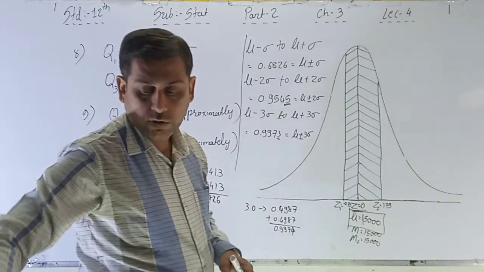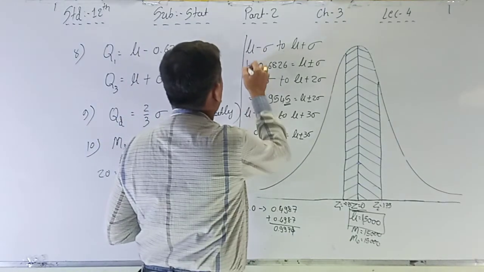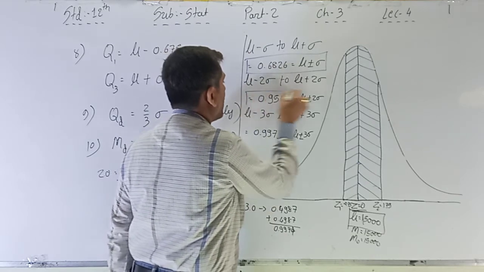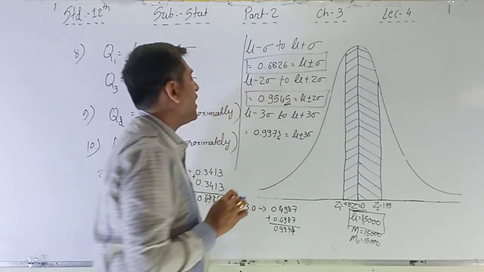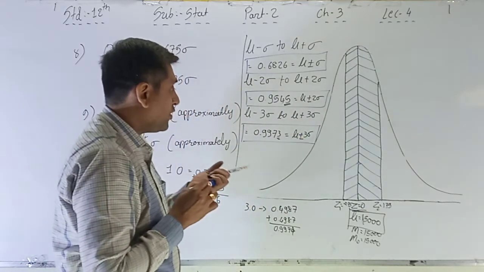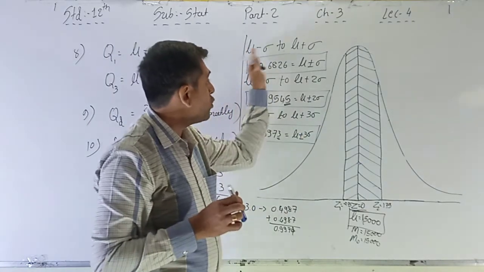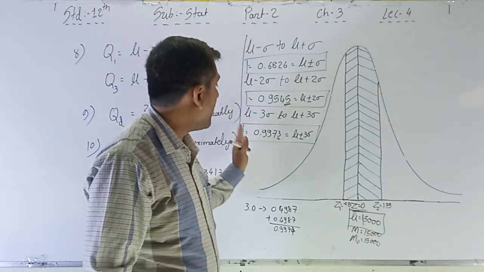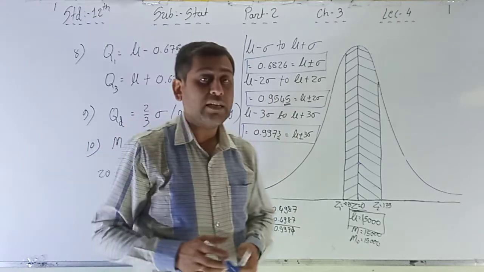These are the values. 0.6826 for mu plus or minus sigma, 0.9545 for mu plus or minus 2 sigma, and 0.9973 for mu plus or minus 3 sigma.